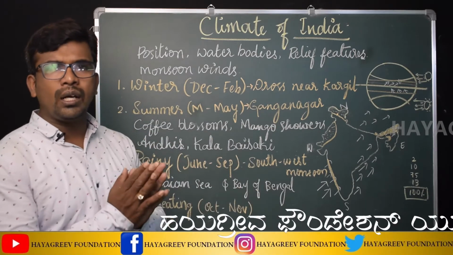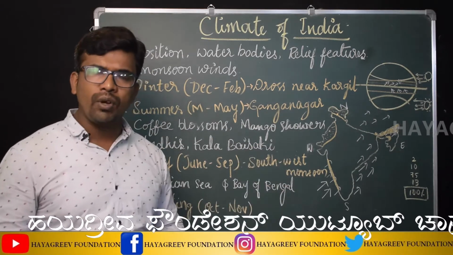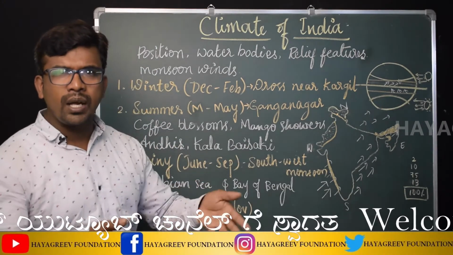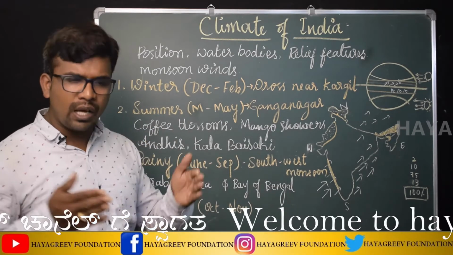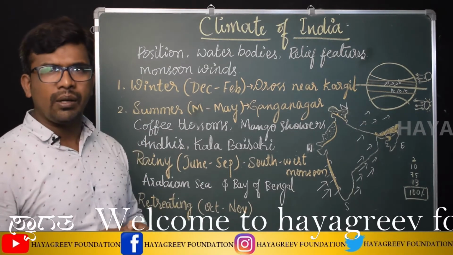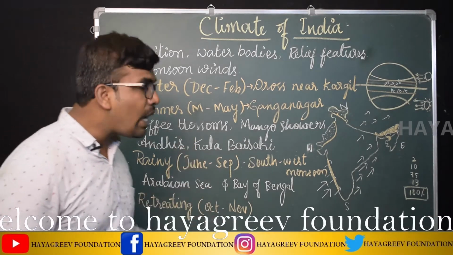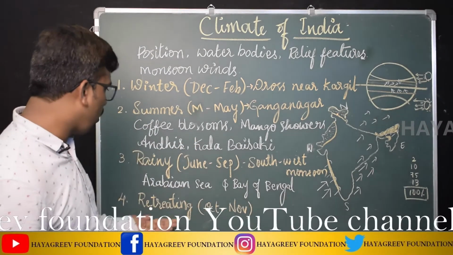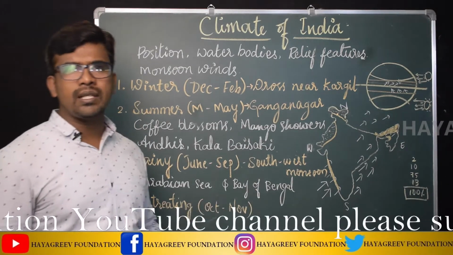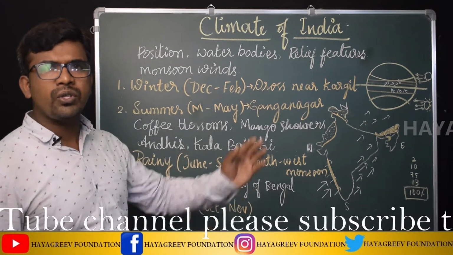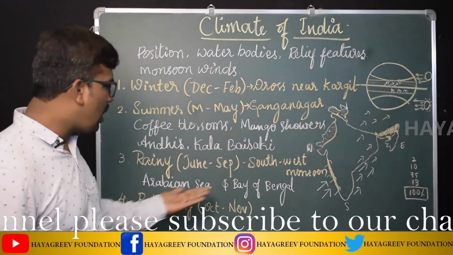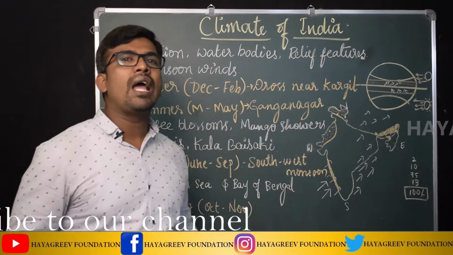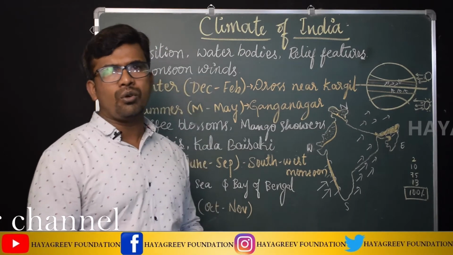And also the two branches of southwest monsoon, the Arabian Sea branch and the Bay of Bengal branch. These two branches are created due to the peninsular shape of India, and we also learnt which places receive rainfall during the rainy season. Then the retreating monsoon season, as the southwest monsoon starts to return, is called the retreating monsoon season. And during this time, which places receive rainfall, about that also we learnt today.